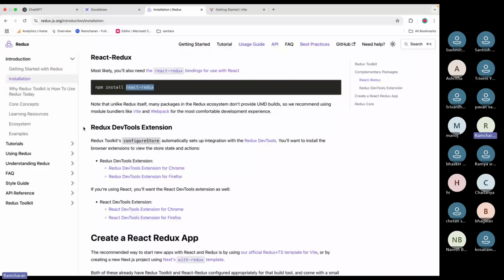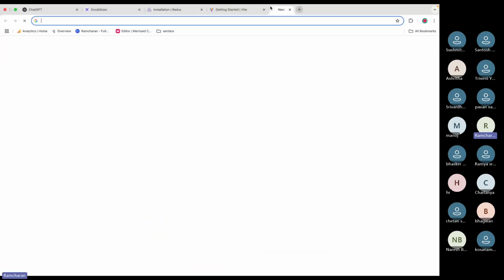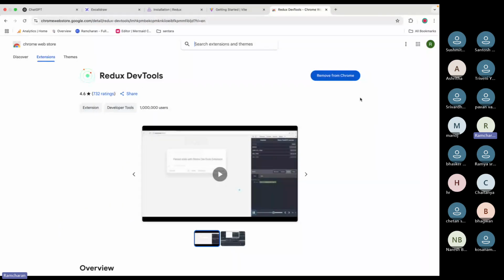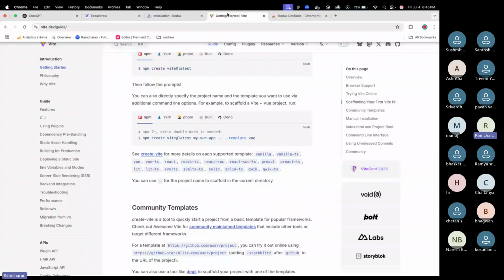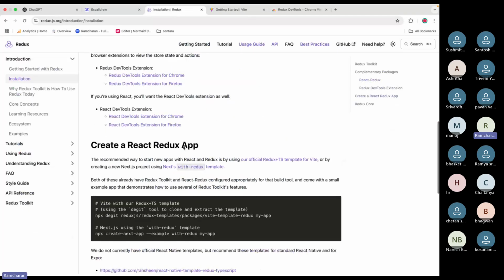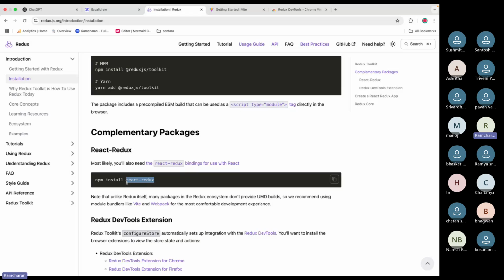It is helpful for you to install the Redux DevTools extension also. I already have Redux DevTools. If you type like this, you will get a plugin. It is asking here to remove from Chrome, but I already added it. This is very helpful for you to see the state of the application, the state tree, and how the state is changing. If you install that, then you will see. We also installed React Redux, right?